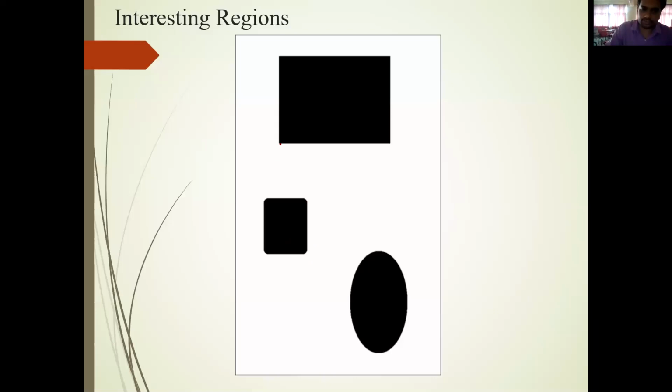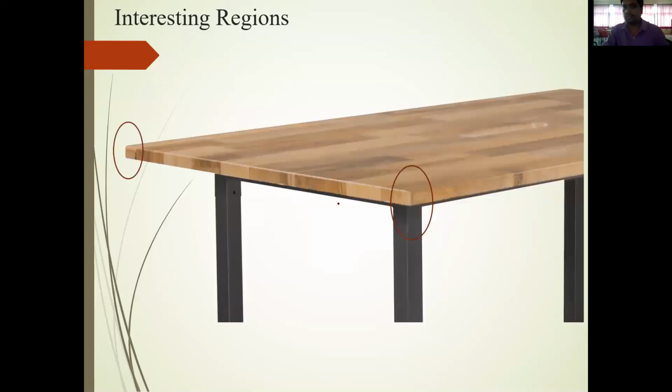So with the help of these corners, this plane surface, these are not exactly a plane surface but straight lines. These are the interesting regions. Here on the circle there are no interesting regions, but here there are interesting regions. So based on interesting regions, we can detect the object and detect the features, right?